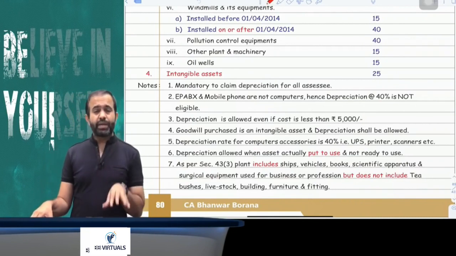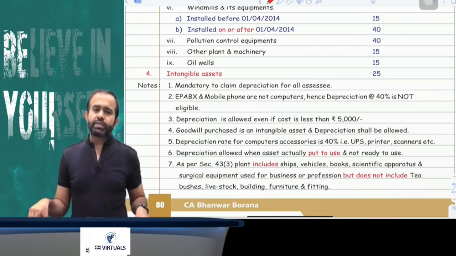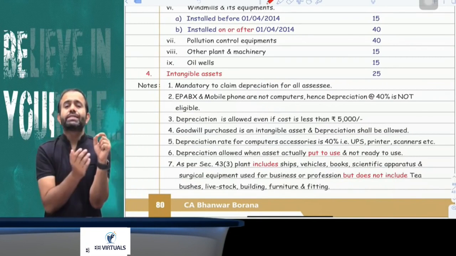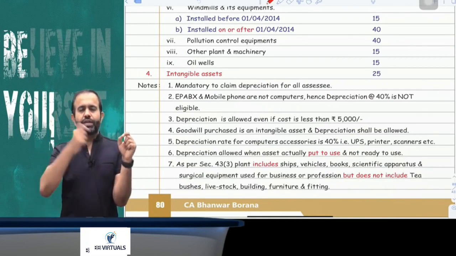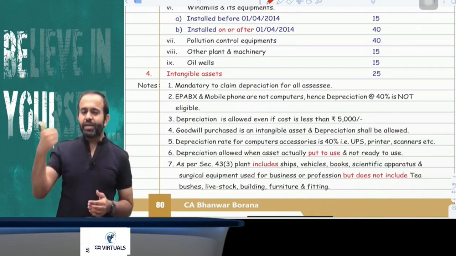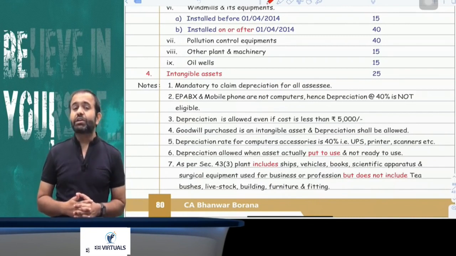Now depreciation is mandatory, you have to claim the depreciation. Now try to understand mobile phone and EPABX. EPABX is basically an intercom calling system in the factories and companies. Whenever you dial there, they say that for the operator press 9, and for extension press 1 and all that. That is called EPABX. So in case of EPABX and mobile phone, which are not computers, you can claim the depreciation only at the rate of 15%.